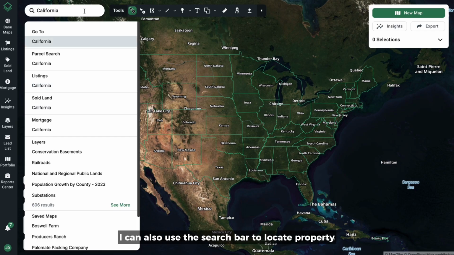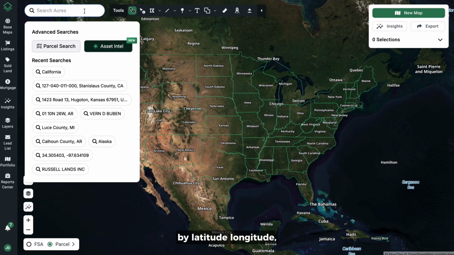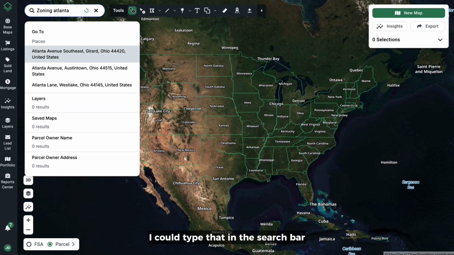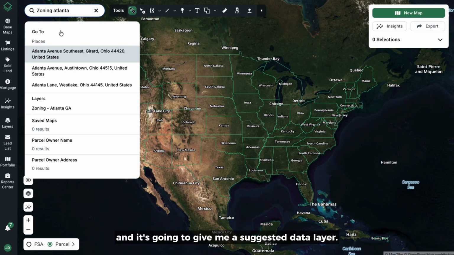I can also use the search bar to locate property by latitude, longitude, parcel number, physical address, or township and region with or without the section. I can also look for specific layers from the search bar. So if I was looking for zoning maps in Atlanta, I could type that in the search bar, and it's going to give me a suggested data layer. Our search bar is designed to be a quick way of finding and exploring information and data points across Acres.